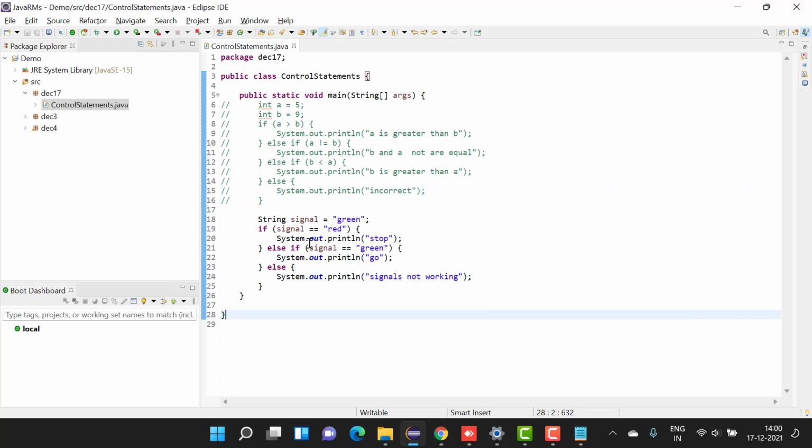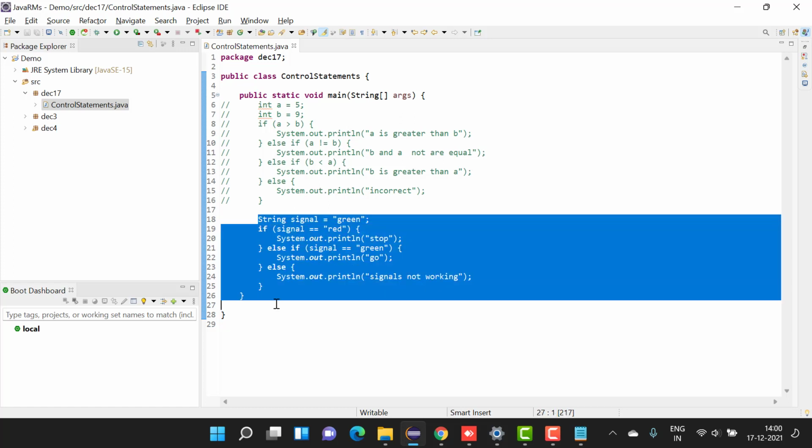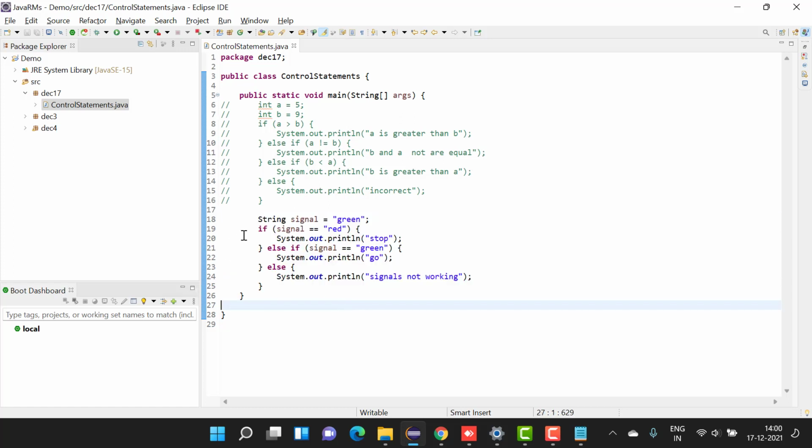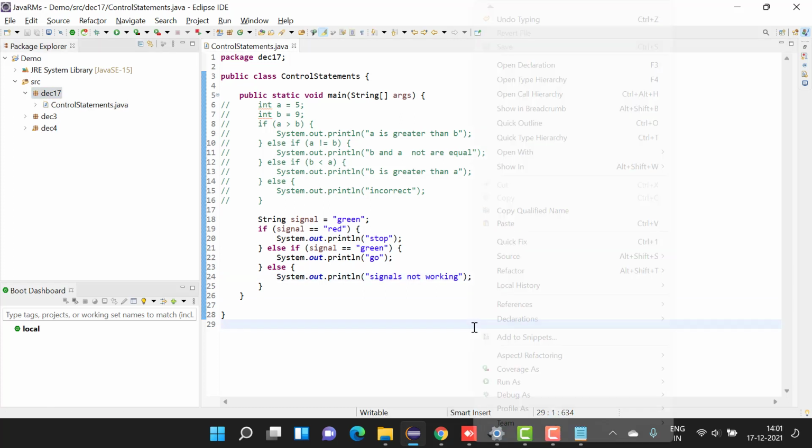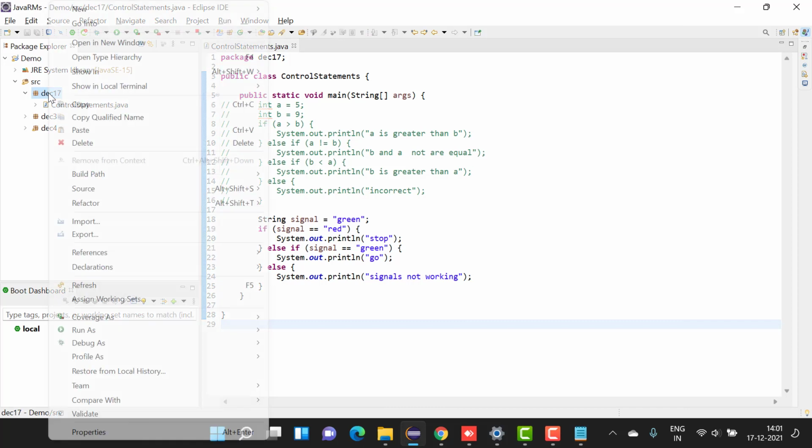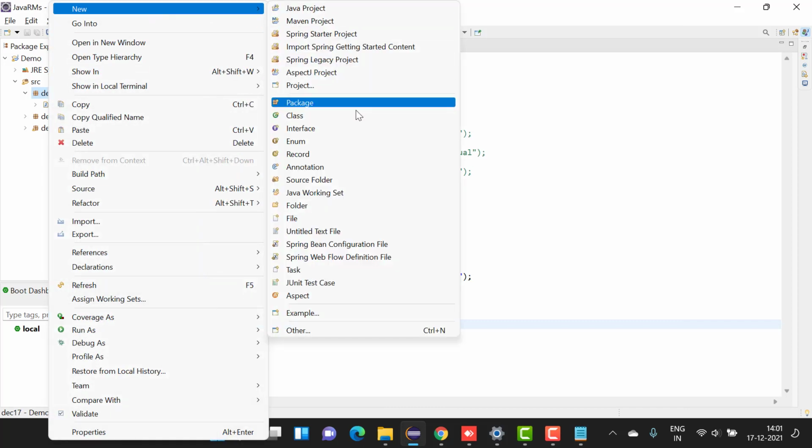So, the complete AI is completely based on these control systems. Nothing more than that. Hope you are understanding it. Okay. Now let's do a small program.